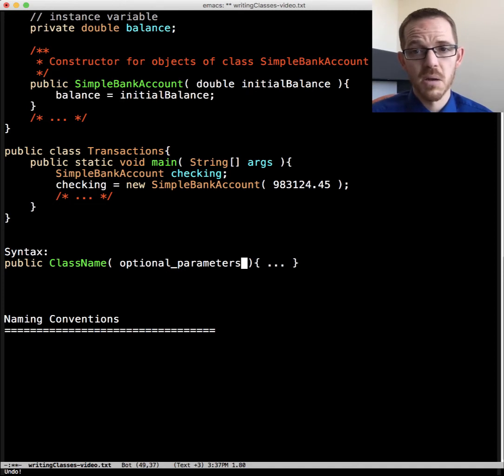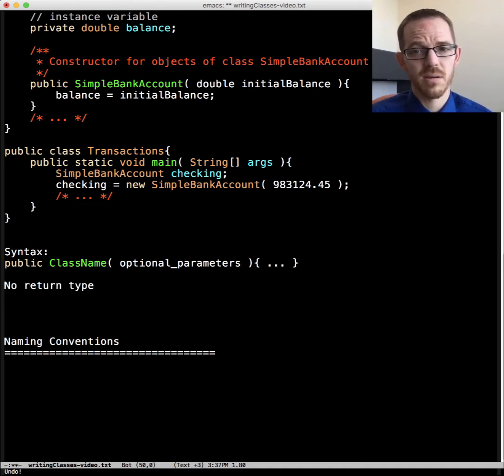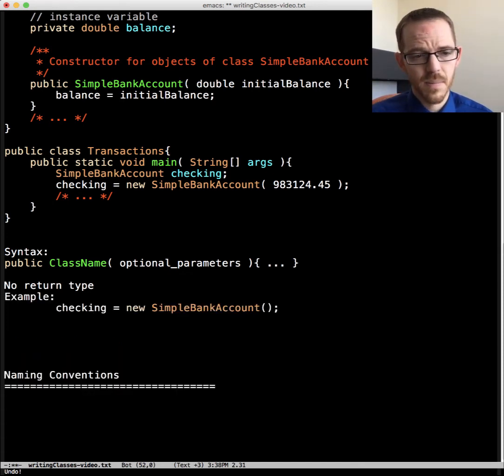So what's missing? Well, there's no return type here. If you look back at the code that's instantiating, we're calling a constructor here, but where would it return it? That doesn't make sense. Its job is to initialize the object, and it does it. It doesn't need to return anything. Here we have an example of calling one if it didn't take any arguments at all. And if we returned something, then it would be passing it to new or something like that. So there's always no return type. There's nothing to return.